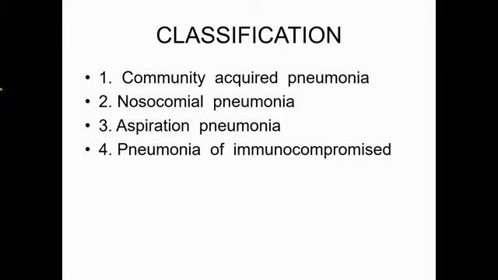There was no sign symptoms of pneumonia at the time of admission. After 48 hours, he developed respiratory distress, cough, fever. Then it is considered nosocomial pneumonia or hospital-acquired pneumonia. That is, the organism has entered the body from hospital environment. This type of pneumonia is difficult to treat because organisms are usually drug resistant.